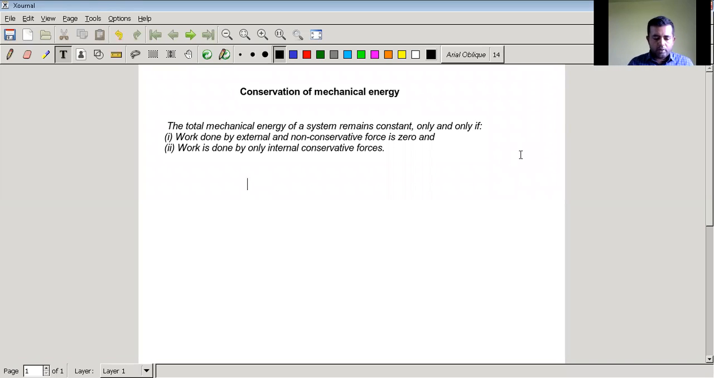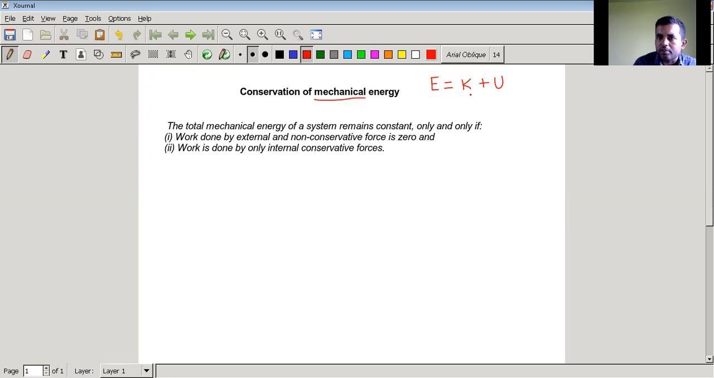Today we are going to talk about conservation of mechanical energy. Before coming to the explanation of it, let us recall what mechanical energy is. In a simple way, mechanical energy is the sum of kinetic plus potential energy of a system. So this is the meaning of mechanical energy.